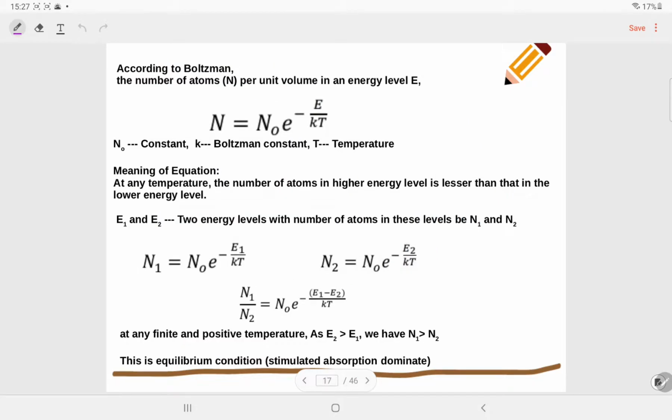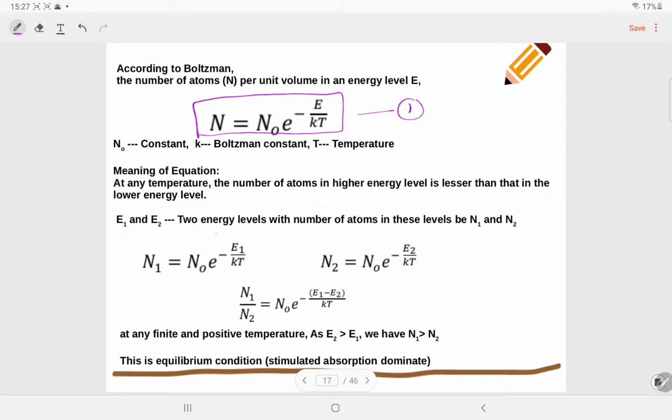According to Boltzmann, here is the distribution function. The number of atoms per unit volume in energy level E is given by this formula: n is equal to n0 e to the power minus E by kT, where n0 is a constant, k is the Boltzmann constant, and T is the temperature. Suppose this is our equation number 1. The meaning of the equation is that at any temperature the number of atoms in a higher energy level is lesser than that in the lower energy level.